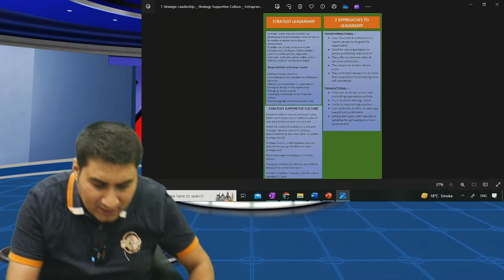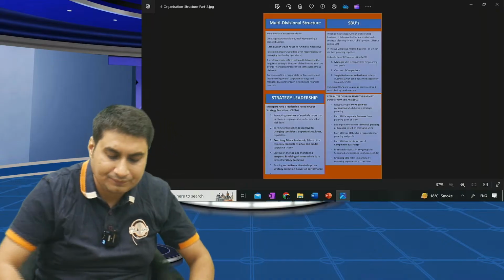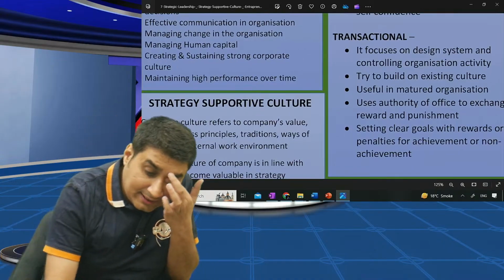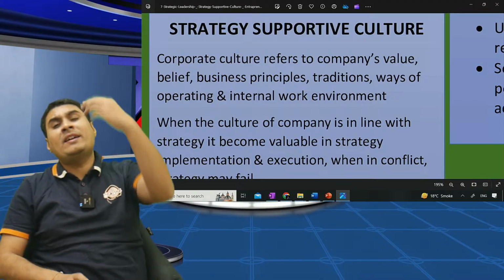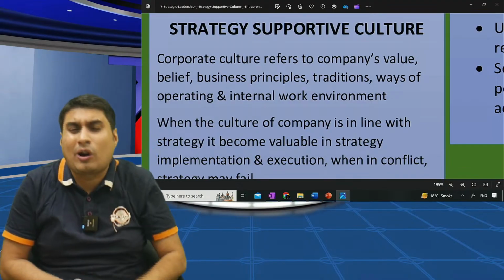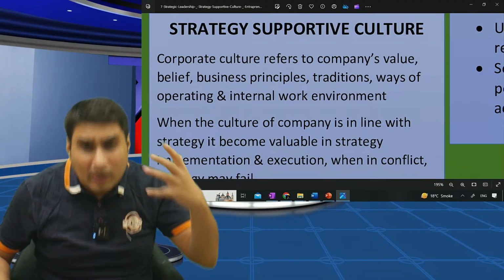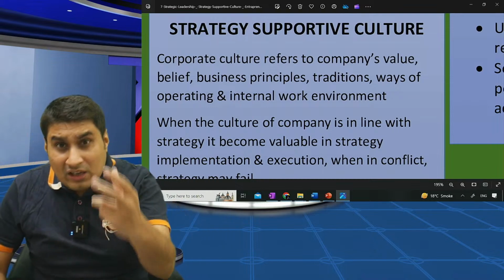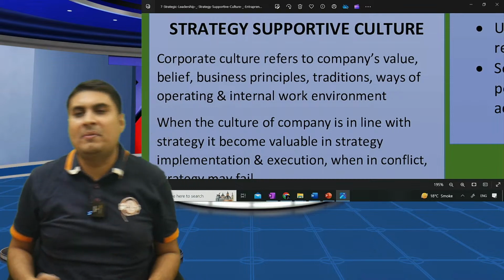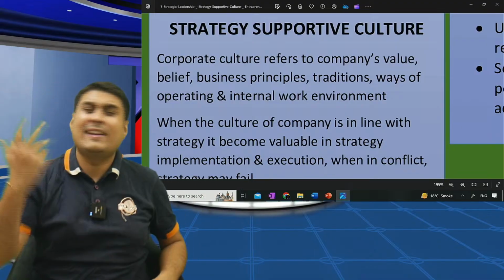I think this is the second last topic, after this the last is there. Strategy supportive culture. What do you mean by strategy supportive culture? First, what is corporate culture? Corporate culture refers to the company's values, beliefs, ways of operating, internal environment.